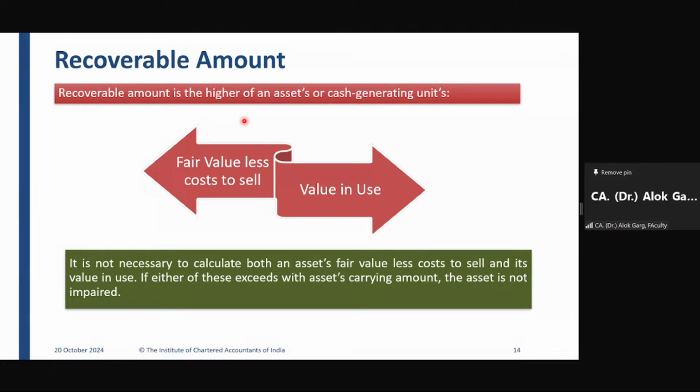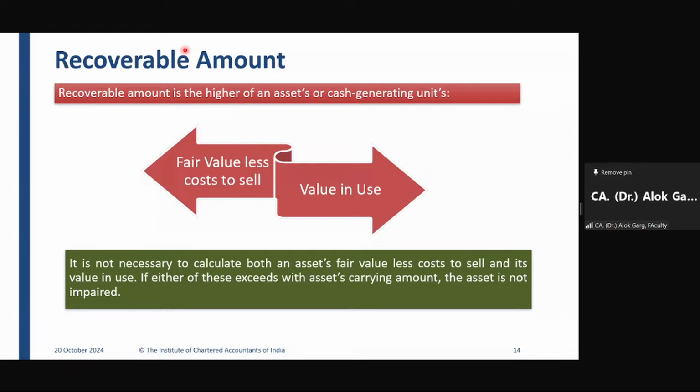Will you require the computation of value in use? Yes, sir. Again, I am repeating my question. The carrying value of the car is 9 lakh rupees. You have checked the market value and found that the fair value less cost to sell is 9.5 lakh rupees. My question is, in this situation, will you compute value in use or will you not compute value in use? Not required because carrying amount is less.